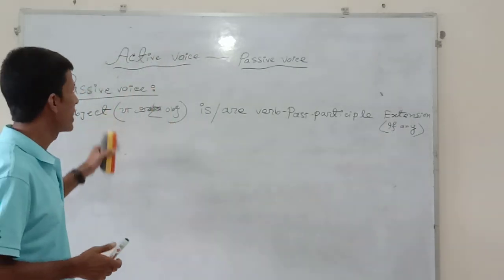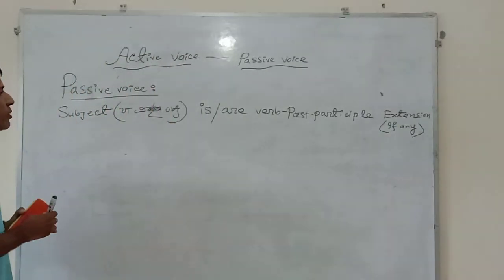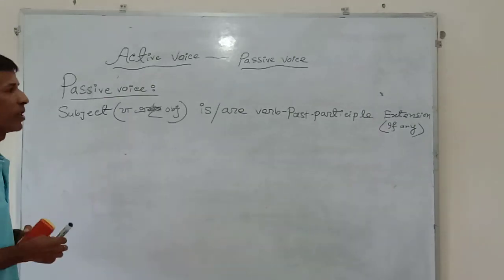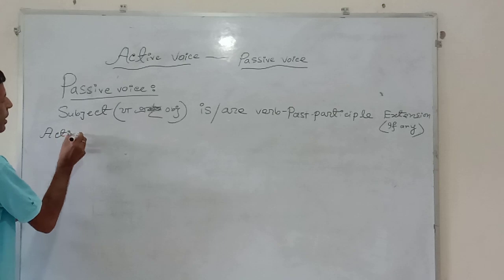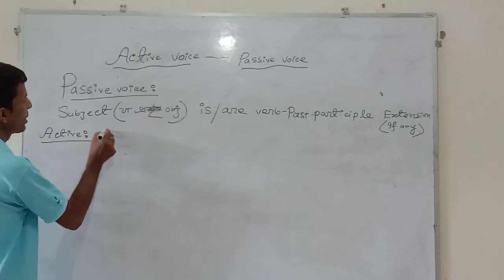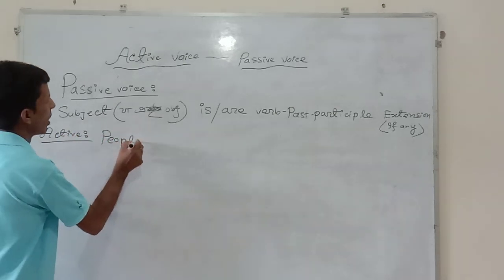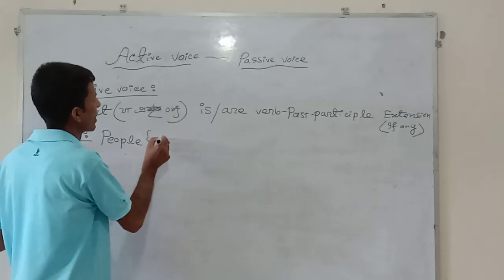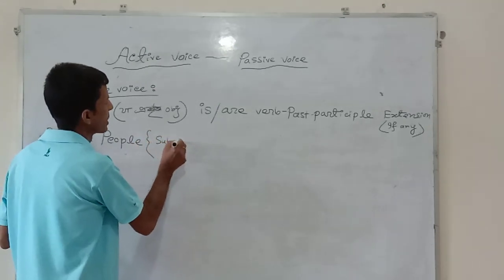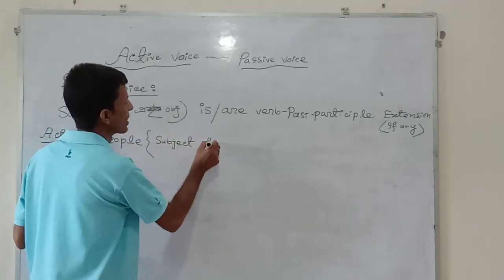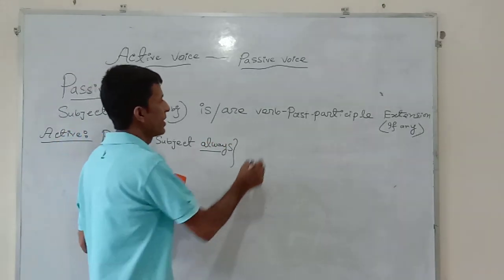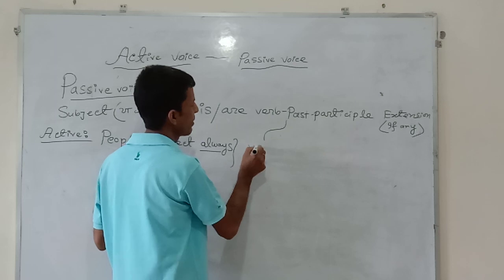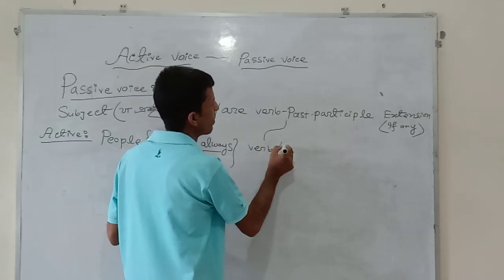It is written in the passive form. For this reason, it will have to be transferred into active voice. Look at the active voice. You will have to write people always as subject. Subject always. After that, verb will be transferred into present form.